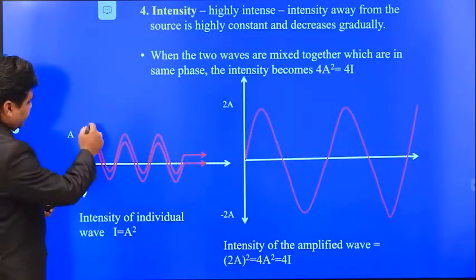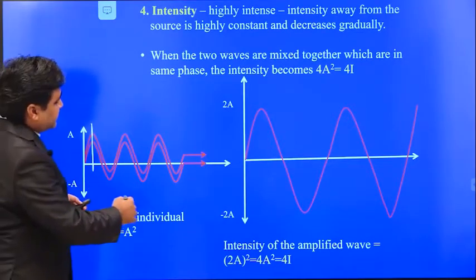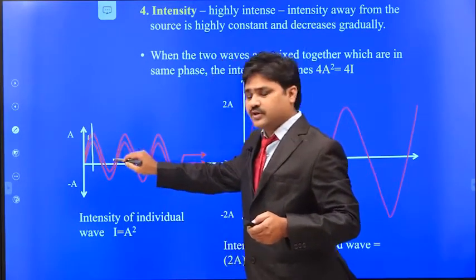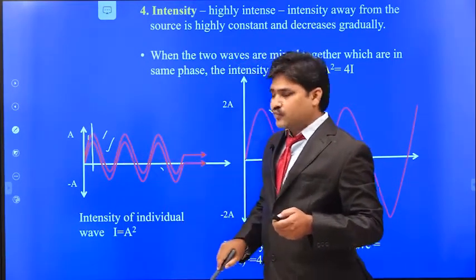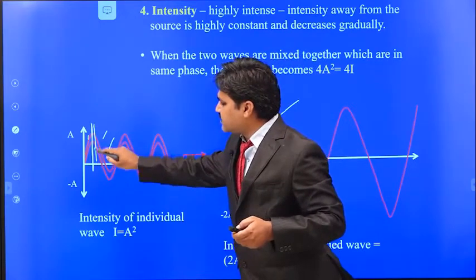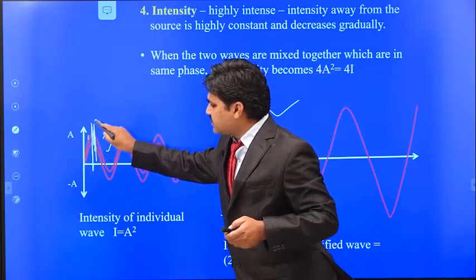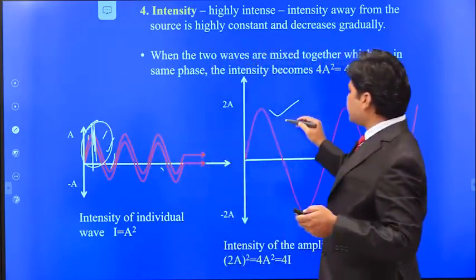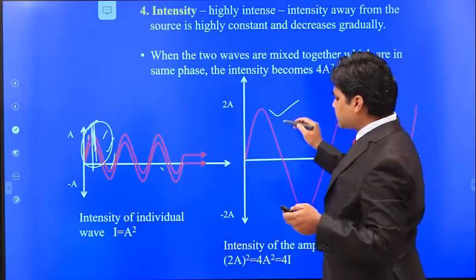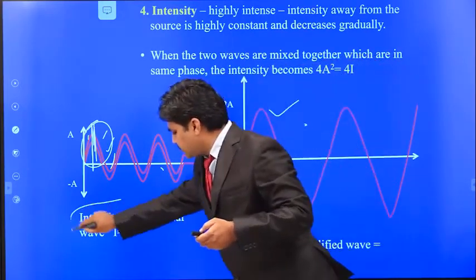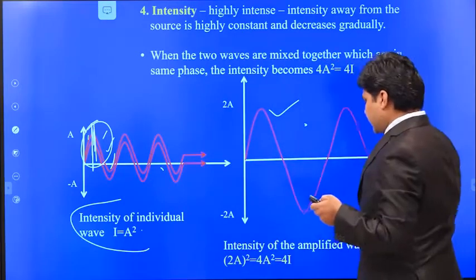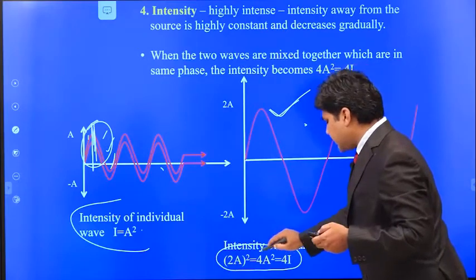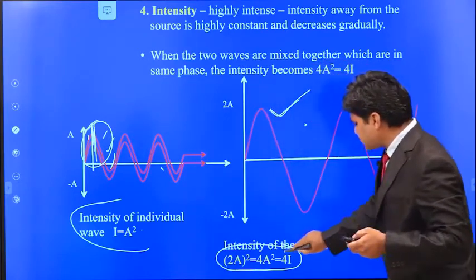When two waves are mixed, the amplitude gets doubled. In stimulated emission two photons are emitted and they move in the same phase. That means the crests are mixing, so the amplitudes are mixing, and the resultant amplitude becomes doubled. The intensity of one wave is equal to I. When the two waves are mixed, the amplitude is doubled, and the intensity becomes 4 times.